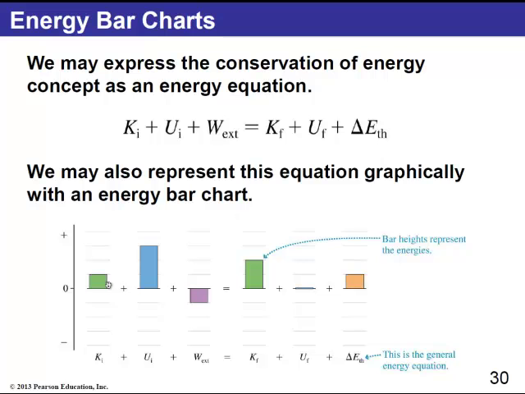So graphically, here's what the energy bar chart may look like. Here in green we have some initial kinetic energy, we have some initial potential energy, and in this particular example the work done by the external forces happens to be negative, so you notice that the bar goes below the 0. And at the end we have some kinetic energy. We seem to have more in this example than we had before.